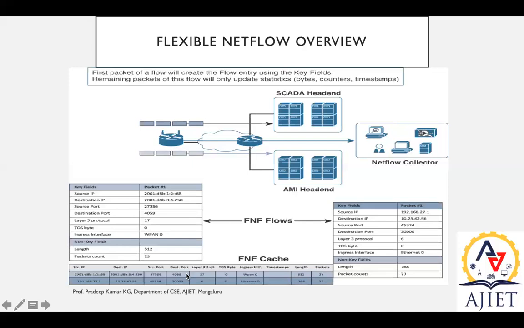In general, the FNF monitor describes the information which is stored in the cache. Now there are something called key fields and non-key fields. Non-key fields are collected with the flow as attributes or characteristics of a flow, based on the communication.